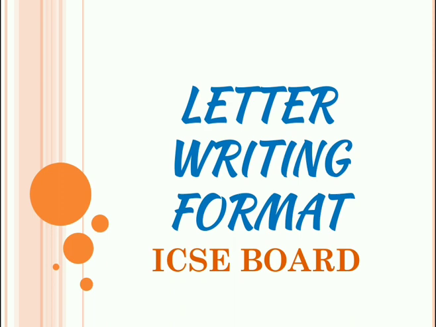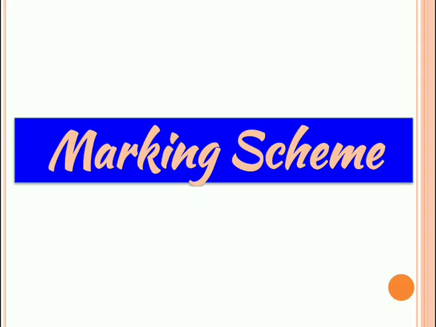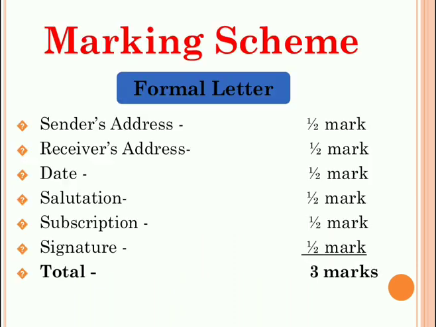Today we are going to discuss the format of letter writing as prescribed by ICSE board. See the marking scheme of formal letter first. In the marking scheme, the sender's address contains half mark, receiver's address again contains half mark, date half mark, salutation half mark, subscription half mark, signature half mark. So the total comes to 3 marks. So the format of formal letter contains 3 marks.